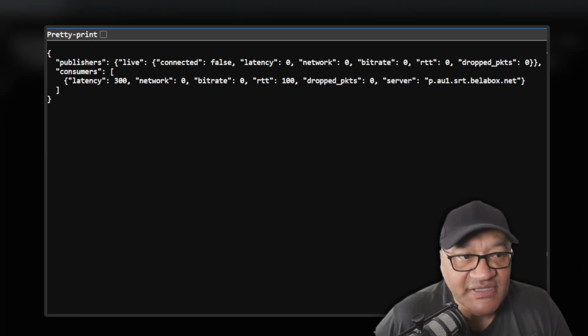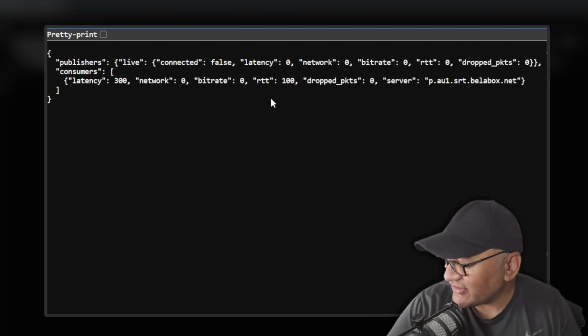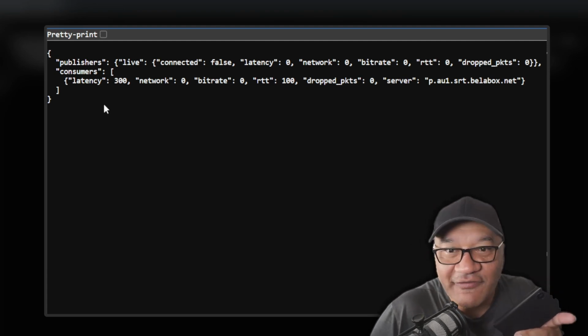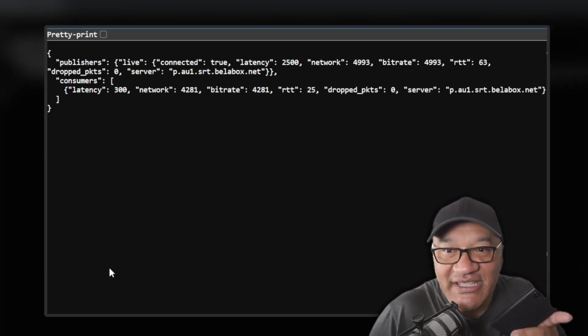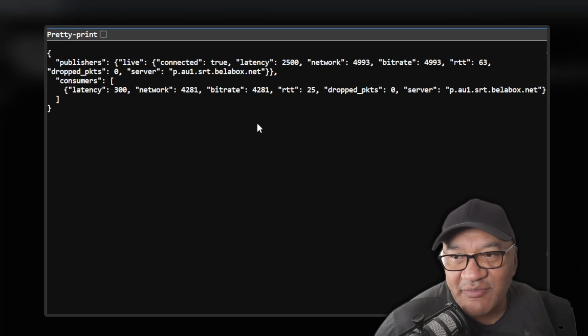This is the stats page to provide some info that whatever app you're using can check. So if I was streaming, these numbers would change to say something else. I'm streaming from my Android phone. We'll refresh this page and you'll be able to see that the details have indeed changed. We've got connected equals true, latency 2500. We've got a bunch of numbers in there that our disconnect protection app can check against and say whether our stream is online, offline. You can in fact code StreamerBot in order to check these values. You just need a stats page from a service like Belabox Cloud and then be able to sort of pull this info.